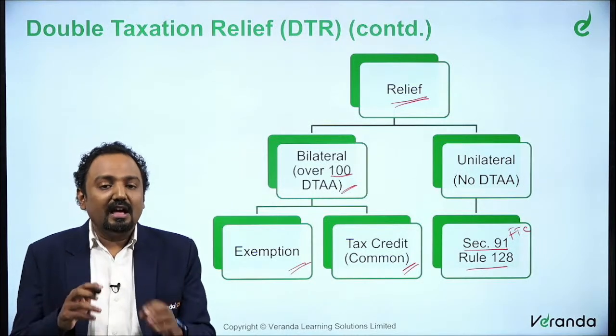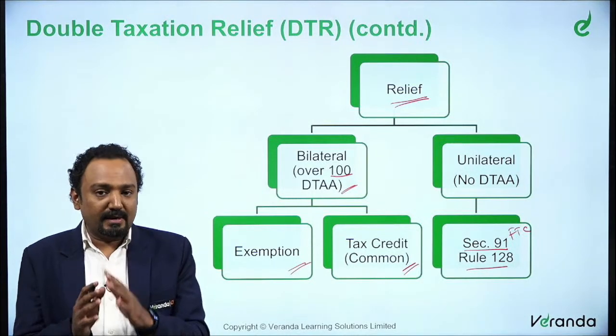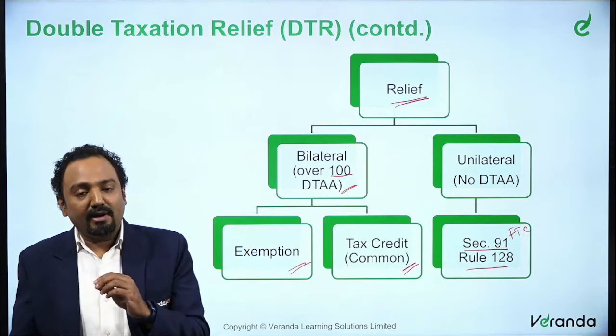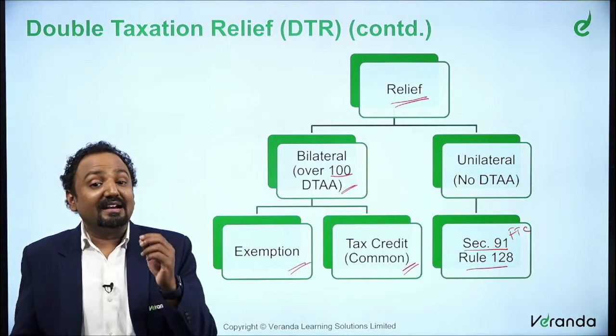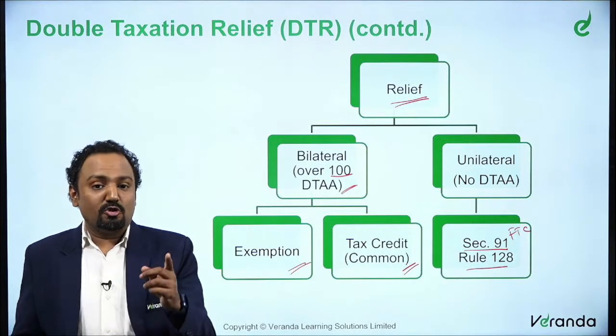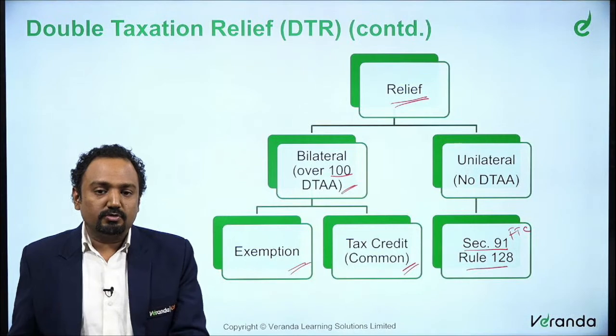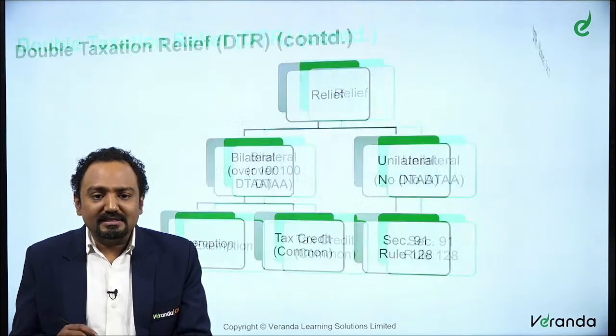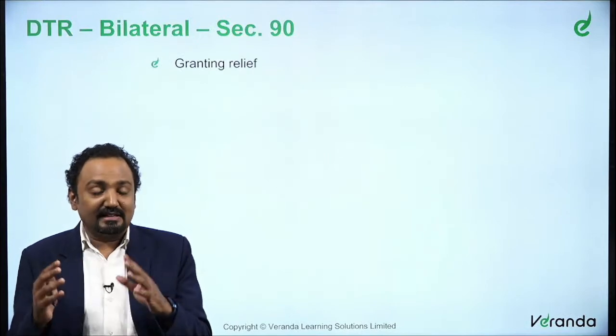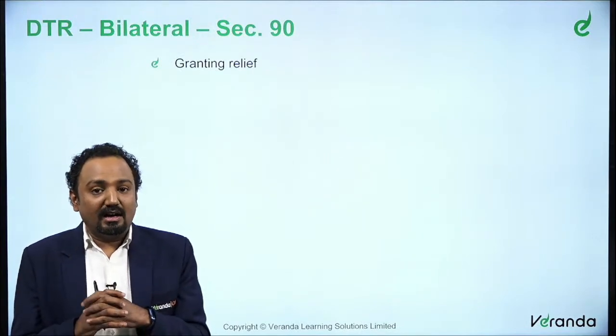So this is basically where India is the resident country for that particular assessee. He can claim foreign tax credit because the same income has suffered taxation in another country because of the source concept. So that is what we are talking about here as unilateral. This is where the double taxation avoidance agreement plays a great role.